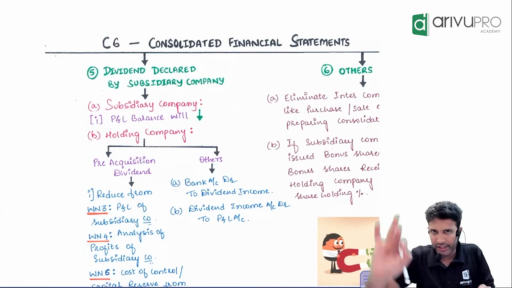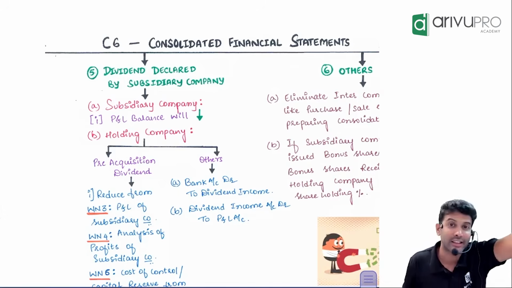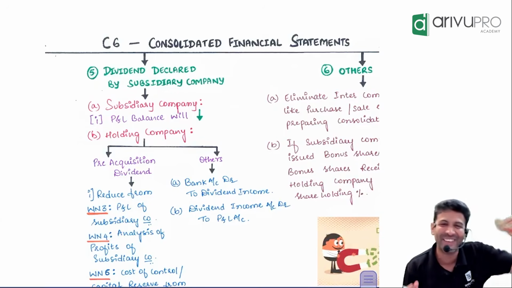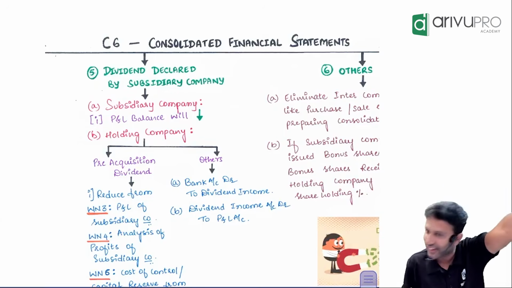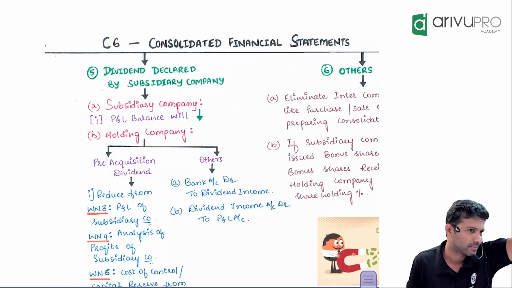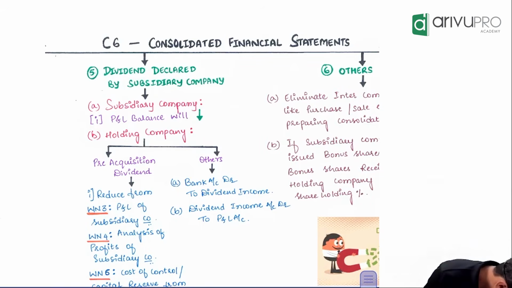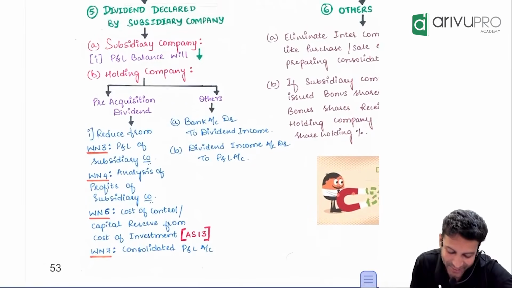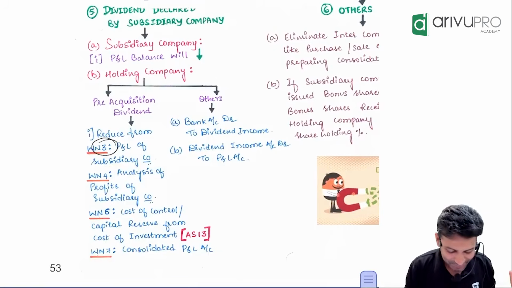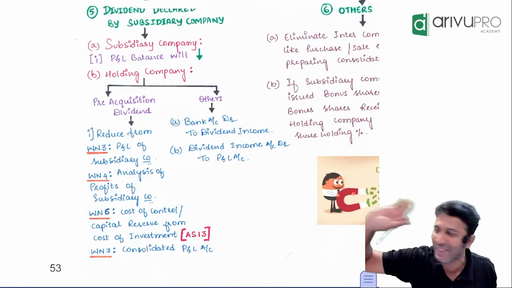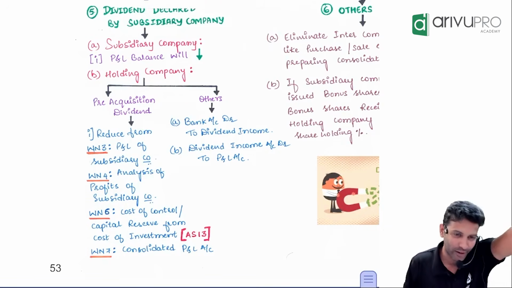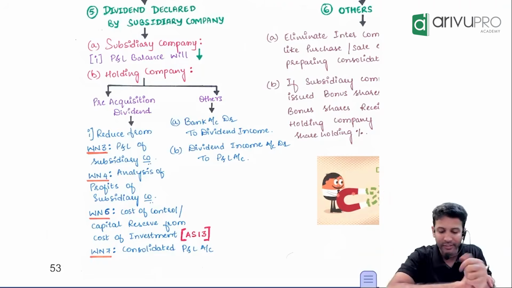If it is a pre-acquisition dividend, if you wanted a formula, I used to tell this in classes. Someone is laughing. Sir, formula only we need. Logic and all, leave now. Simple formula: reduce pre-acquisition dividend from working note number 3, 4, 6 and 7. That's the formula. Why? Maybe I'll tell you when I go to one question. If you want to know, I will tell you. But this is a formula. I've written it here. That also works. But one way or the other, remember.